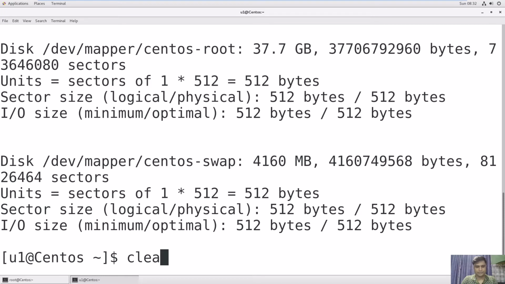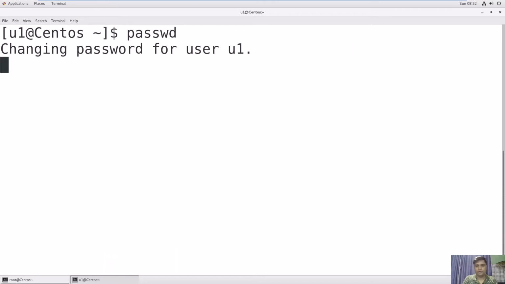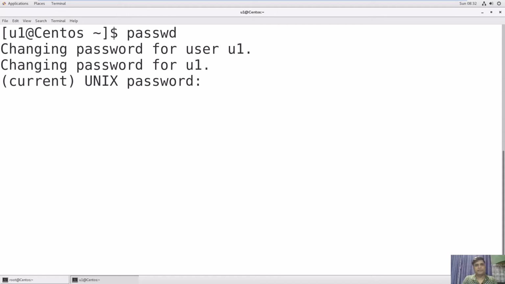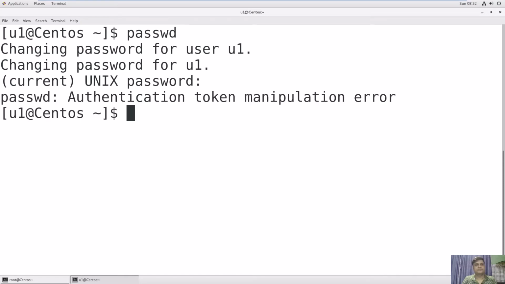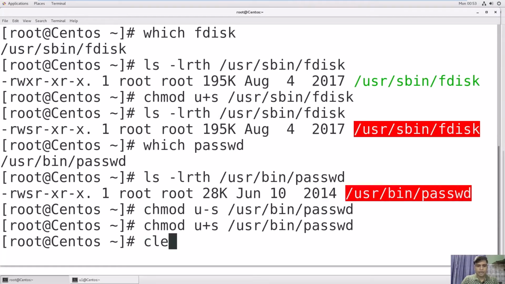Try to change the password now from u1 with passwd. Okay, now use the password. See, authentication token manipulation error, it is not asking you to change the password. Now we will go back and revert the change. So add the sticky bit. This is how you can allow or restrict any user to use the binary file.